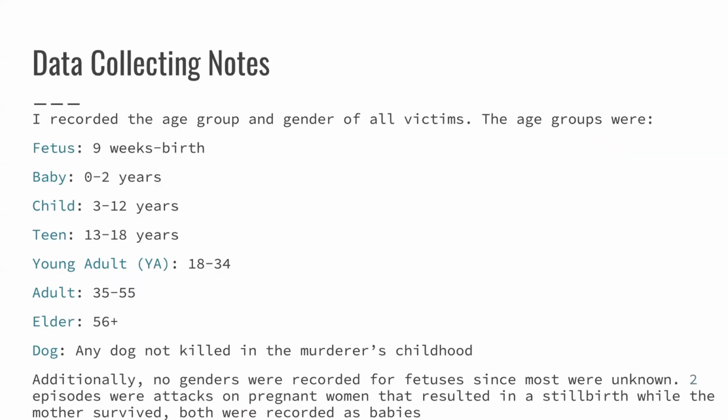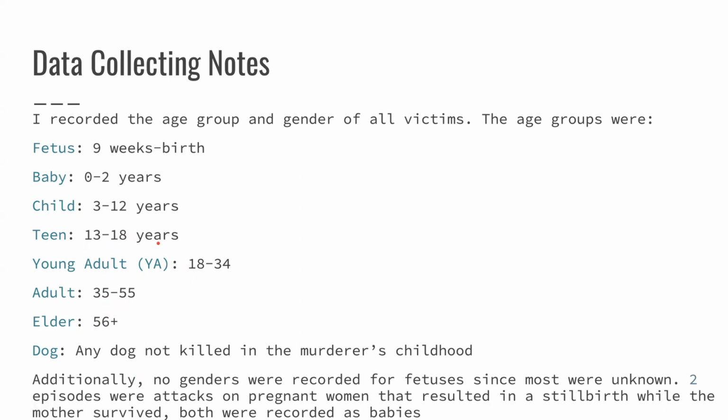Now we're going to get into the victims. So I recorded the age group and genders for all the victims, and so these are my age groups. I had fetus, baby, which was from 0 to 2 years, child from 3 to 12, teen from 13 to 18, young adult from 18 to 34, adult from 35 to 55, elder 56 plus, and also dog. Interesting, no cats were killed, it was only dogs. Also, 18 is inclusive of both of these.